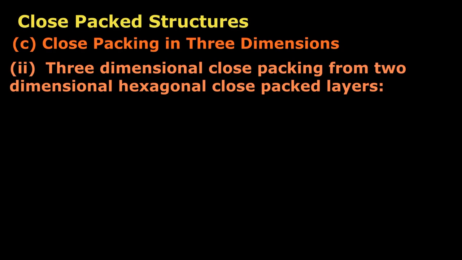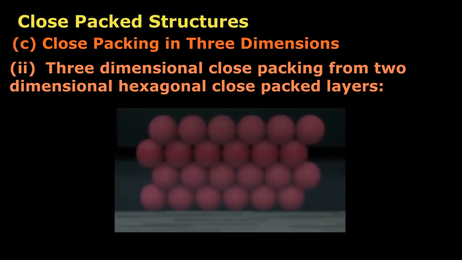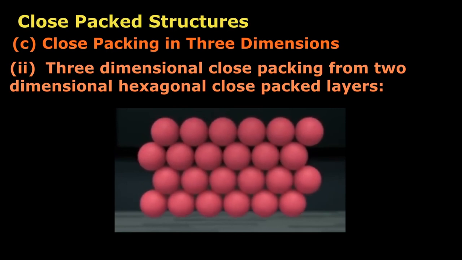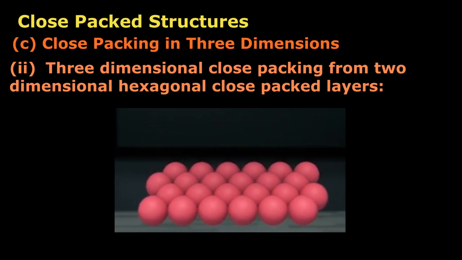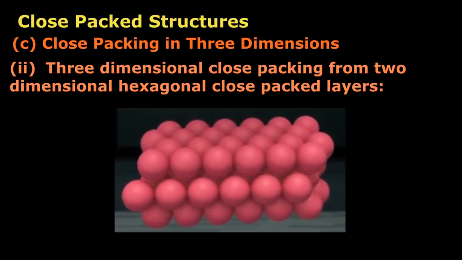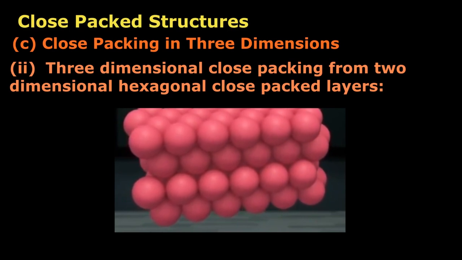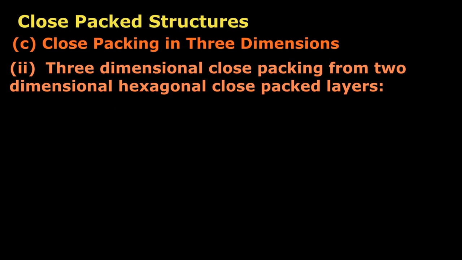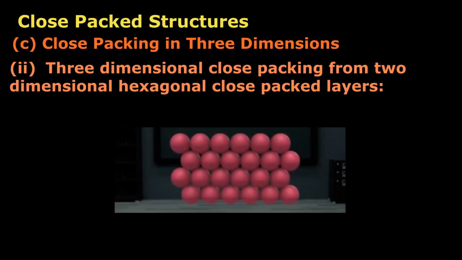3-dimensional close packing from 2-dimensional hexagonal close packed layer. 3-dimensional hexagonal close packed structure can be generated by placing layers of 2-dimensional hexagonal close packed layers one over the other. A. Placing second layer over the first layer. Let us take a 2-dimensional hexagonal close packed layer A. Note that this layer has triangular voids.